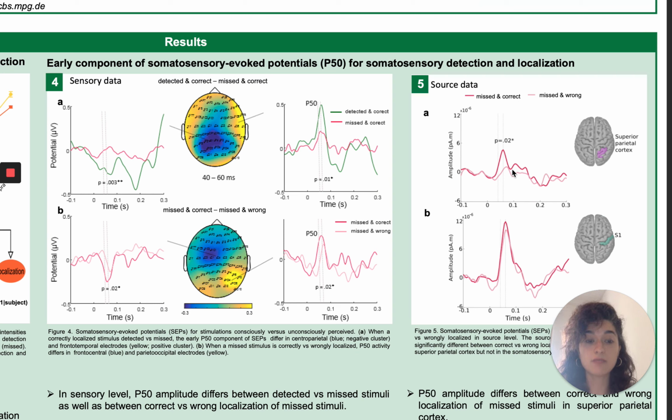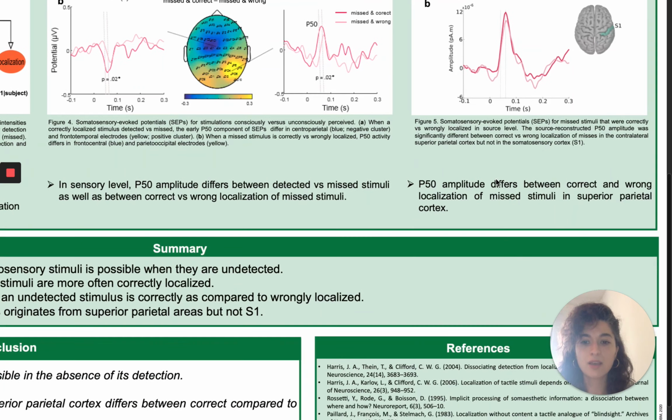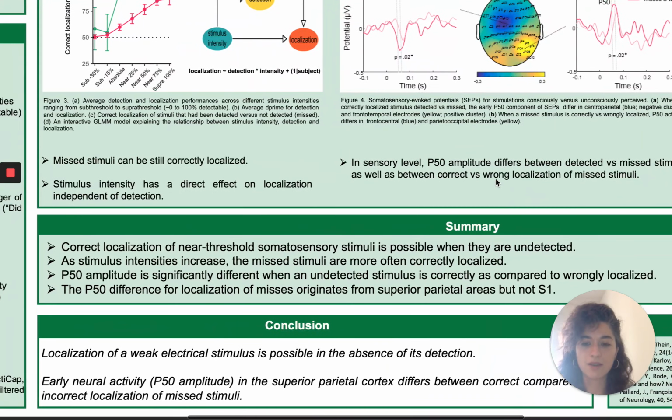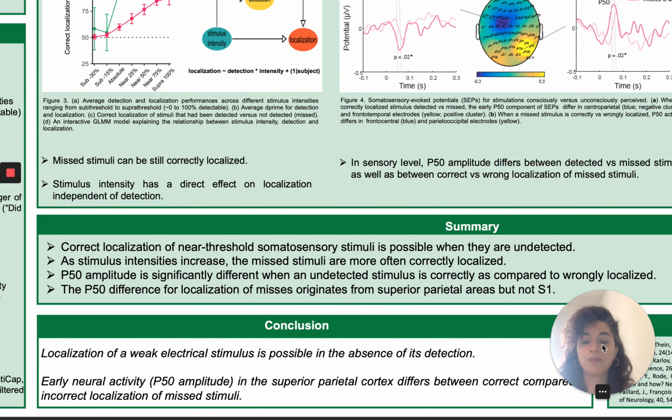So we found that when subjects missed but still correctly localized the signals, compared to when they missed and couldn't localize it at all, there was a significant difference in this early component. To sum up, we found that localization of a weak electrical stimulus is possible in the absence of its detection, and early neural activity in superior parietal cortex differs between correct compared to incorrect localization of missed stimuli.